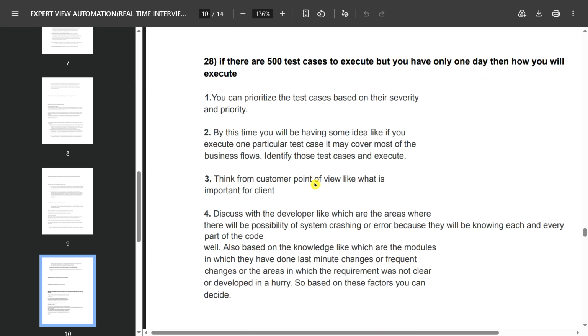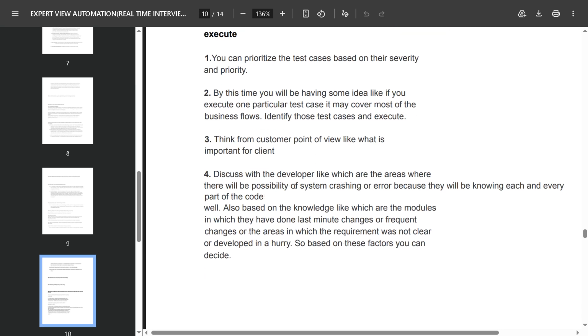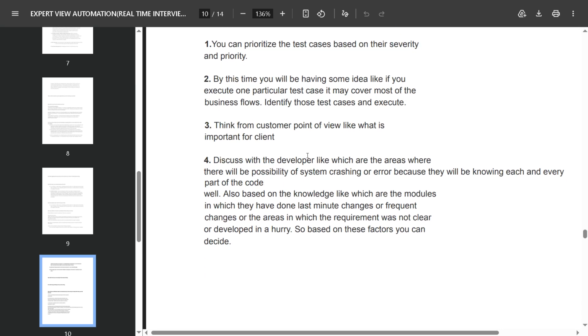By this time you will have some idea, like if you execute one particular test case, it may cover most of the business flow. Identify those test cases and execute. Think from the customer point of view, like what is important for the client. Discuss with the developers which are the areas where there is a possibility of the system crashing or errors, because they will be knowing each and every part of the code.